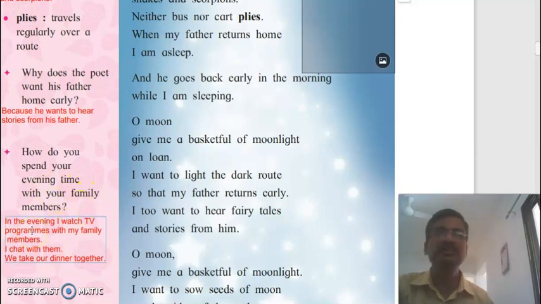You can write the answer like this. In the evening, I watch TV programs with my family members. I chat with them. We take our dinner together. And in this way, I spend my time with my family members. You can change this answer. You can write this answer in your own sentences.